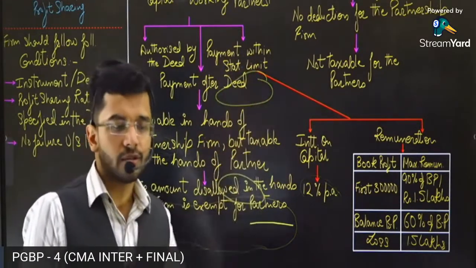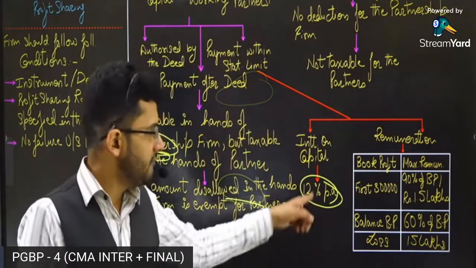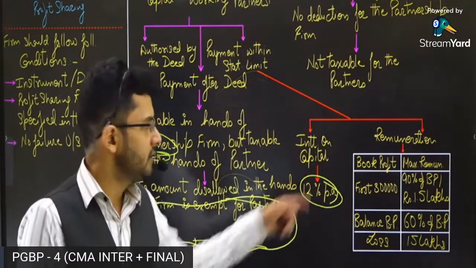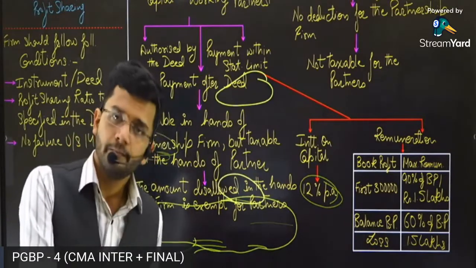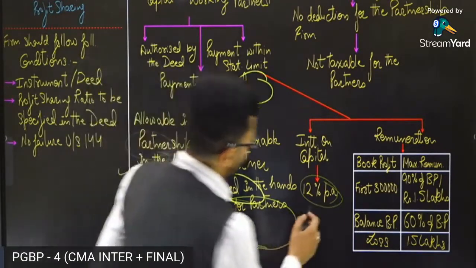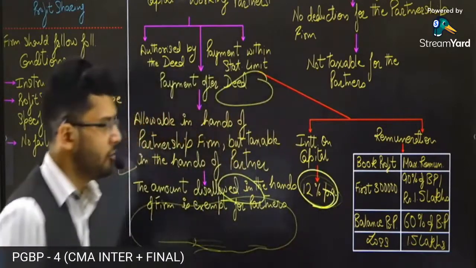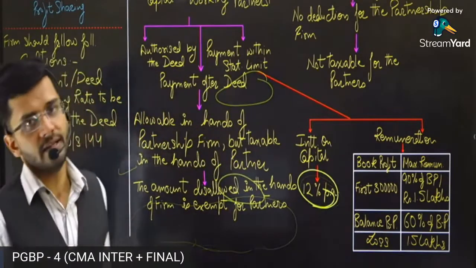3% will be disallowed. If I pay interest which is more than 12%, say 15%, 3% will be disallowed. Yes, guys. So 12% interest on capital is allowed as a deduction. More than 12% will be disallowed.